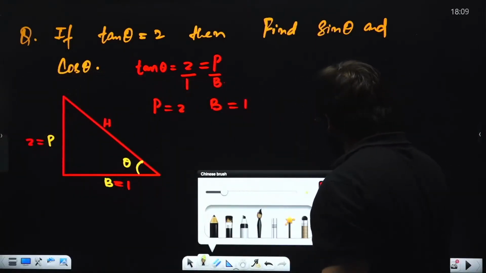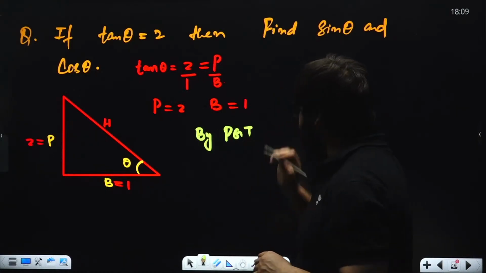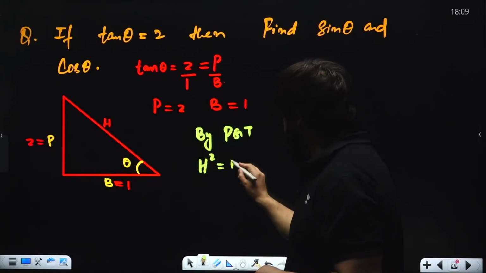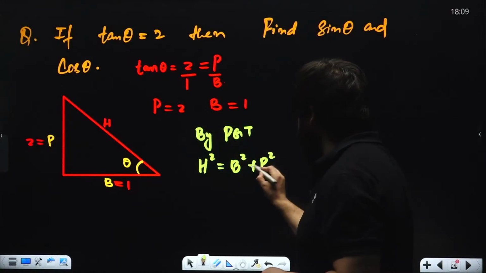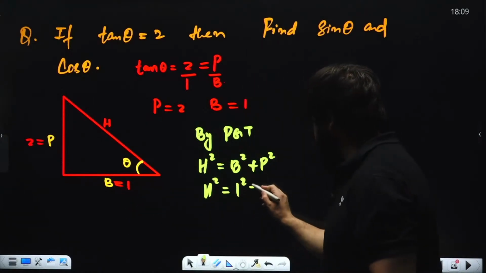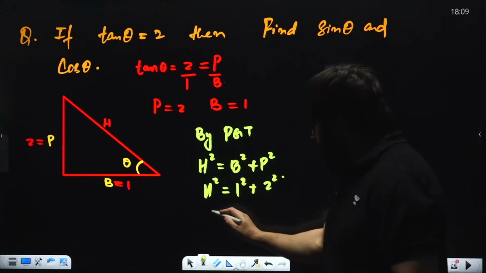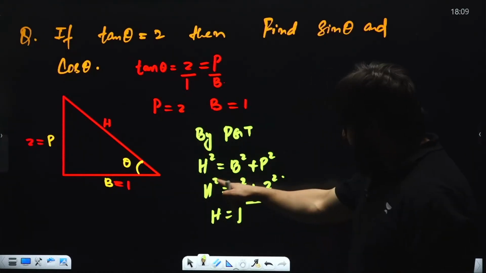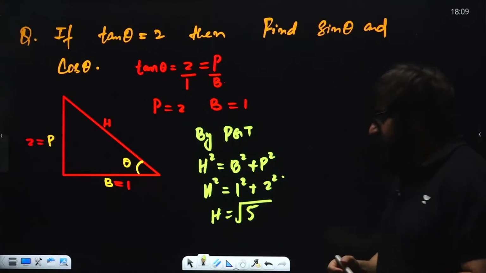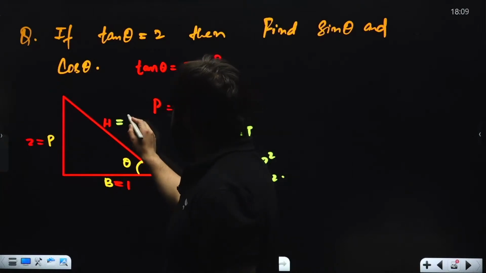Yes. We have studied one theorem. What is that? PGT, Pythagoras theorem. So we can say hypotenuse square is equal to base square plus perpendicular square. So I can write over here hypotenuse square is equal to base square, 1 square, plus perpendicular square, that is 2 square. So hypotenuse will be under root of 4 plus 1, that is root 5. Now hypotenuse you know, base you know, perpendicular you know, so this is root 5.